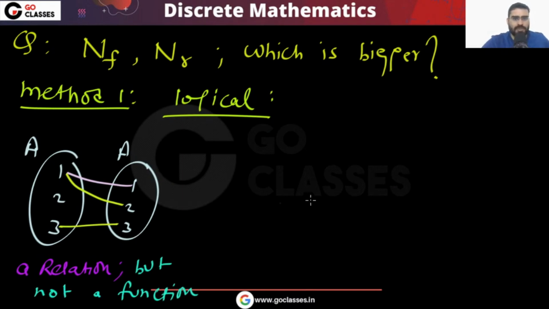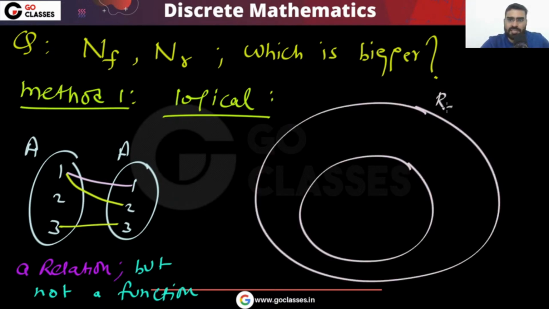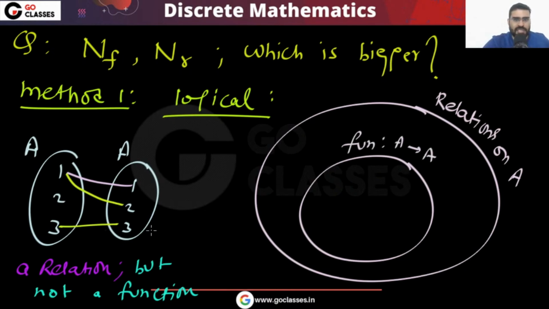So finally at this point I can say that every function is a relation. These are the relations on A, and these are the functions from A to A. So every function is a relation.